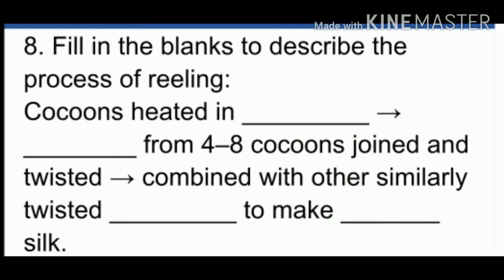Last one, it is fill in the blanks to describe the process of reeling. It's not a one-word answer. Listen, children, this is also one type of question. We know this reeling process, and based on it the question is given. See, cocoons heated in dash and dash, from 4 to 8 cocoons joined and twisted, combined with other similarly twisted, and dashed to make dash silk. Do you have any idea?